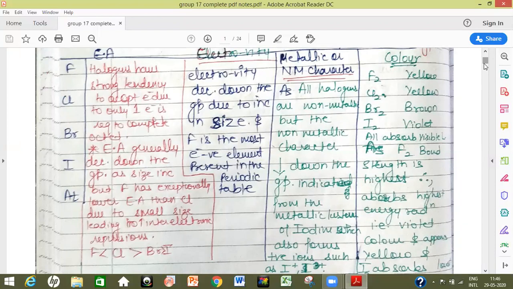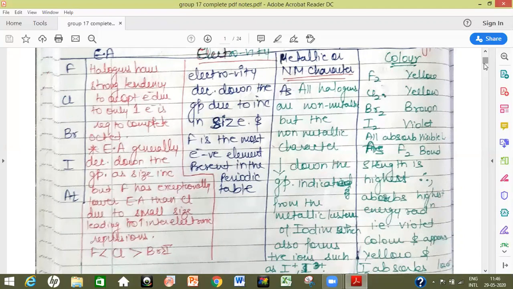Why are these colored? This is because when the ionization energy of halogens coincides with the visible range, it falls in the visible range. So whenever an electron is promoted from the ground state to the excited state, it absorbs energy in the visible range, and due to that these appear colored to us.